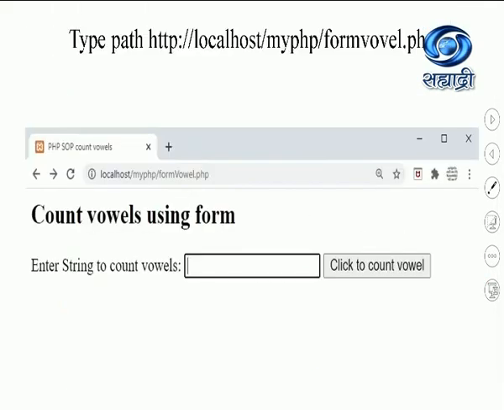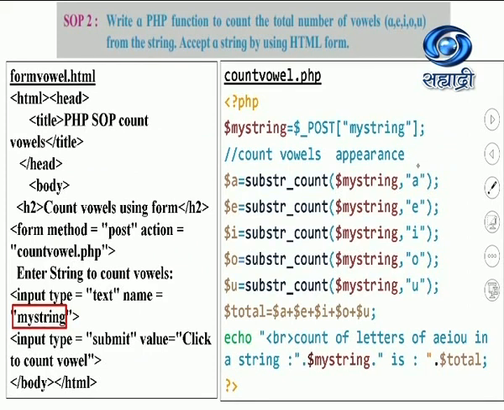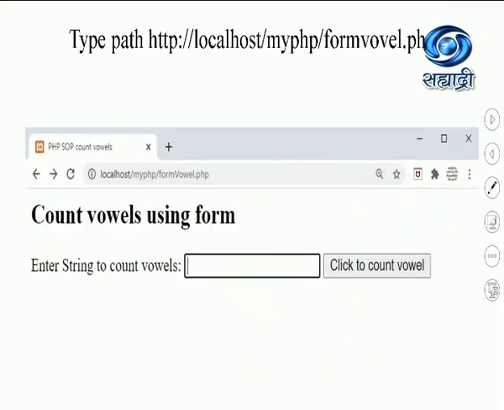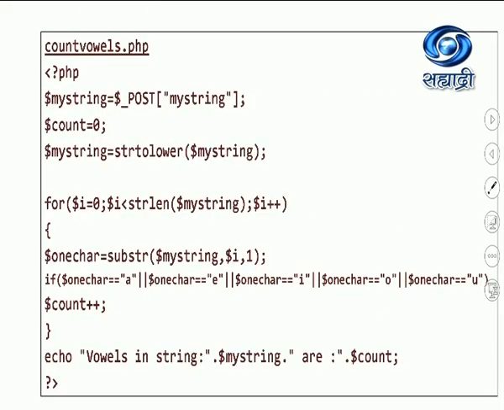Similarly, in the prior program, if you want to have the capital A counting, you can add that as well, or you can just make use of the string to lower function. Please add the string to lower function so that if somebody types in capitals, it will still count the vowels.